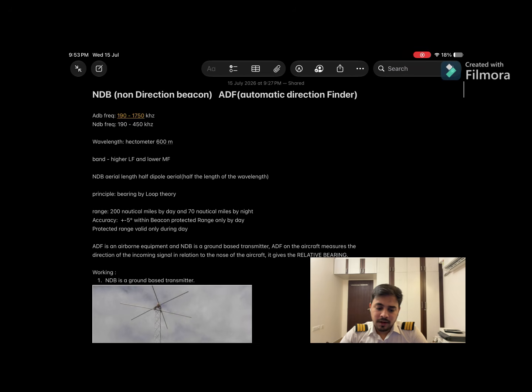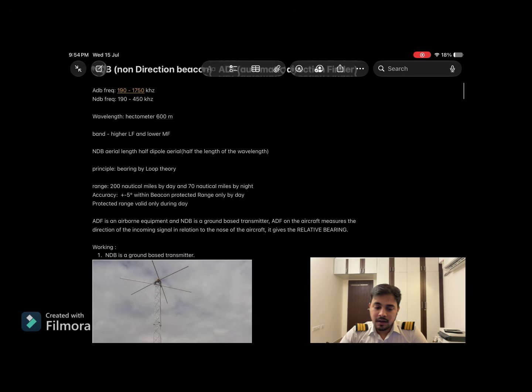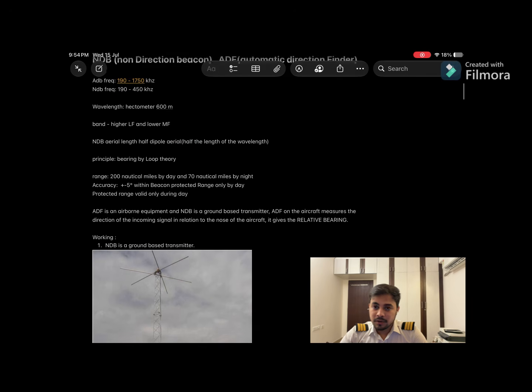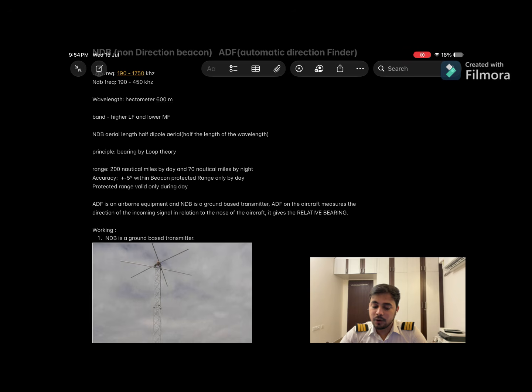The frequency of the NDB is 190 to 450 kilohertz. ADF frequency is 190 to 1750 kilohertz. Wavelength is 600 meters, which is in hectometers. NDB works on the band of higher LF and lower MF. Higher LF means the frequency is low. The band of the NDB is higher LF and lower MF, which means that 30 kilohertz to 300 kilohertz